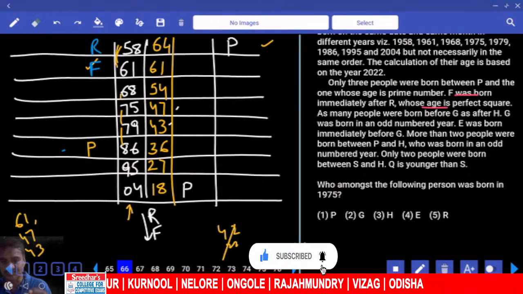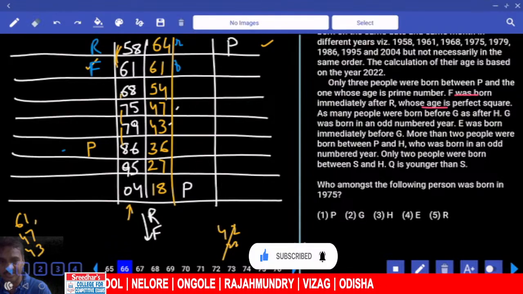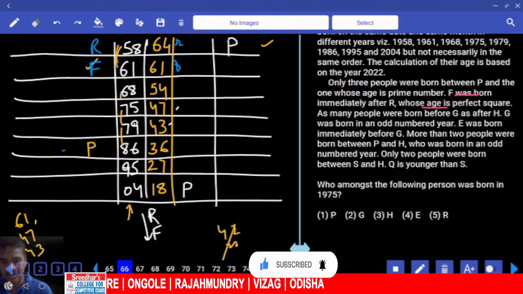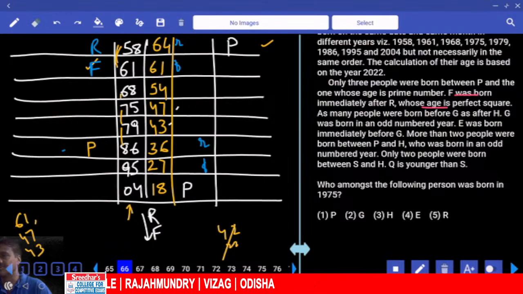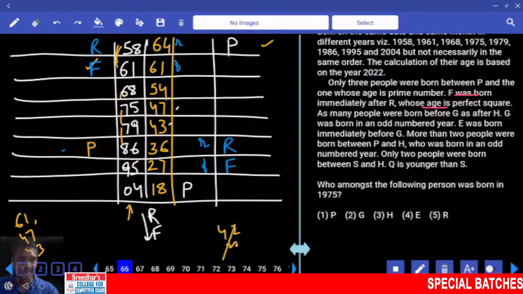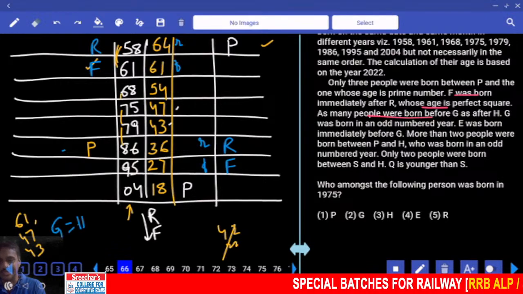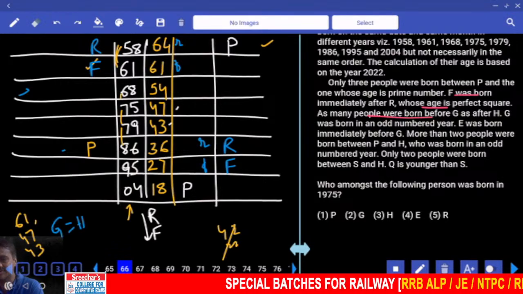R is a perfect square; if R is here, F is here. Then the next one: if R is here, F is here. Two possibilities. Now there is no chance for R to be here, so R and F: R is here, F is here. Is it clear? R and F have been done. And as many people before G as after H. Now for G and H we need an equal number of persons. Now can we have G or H here?